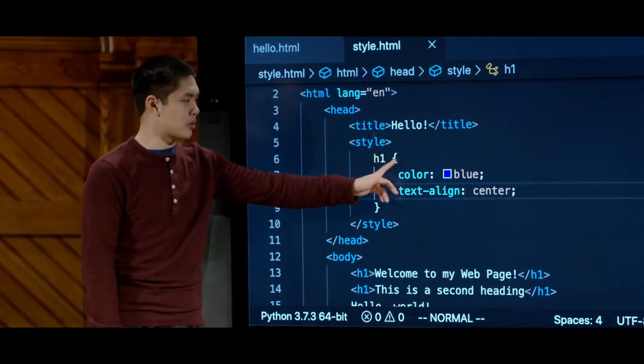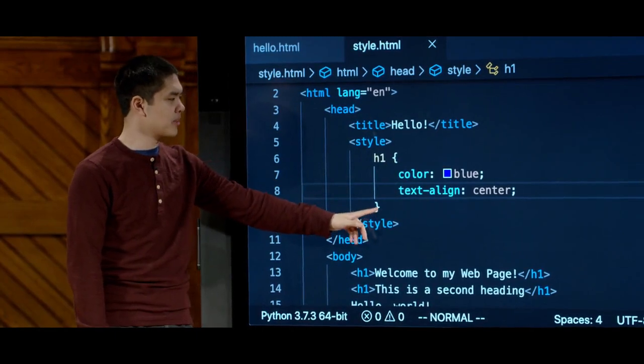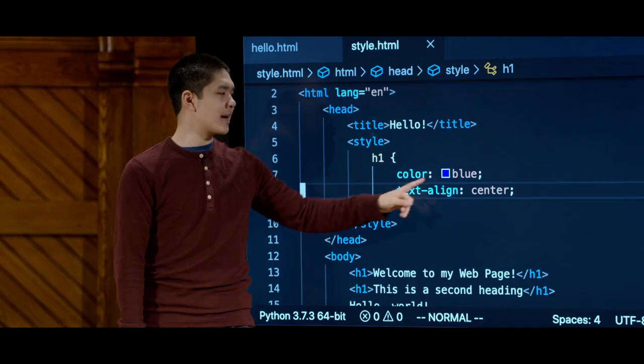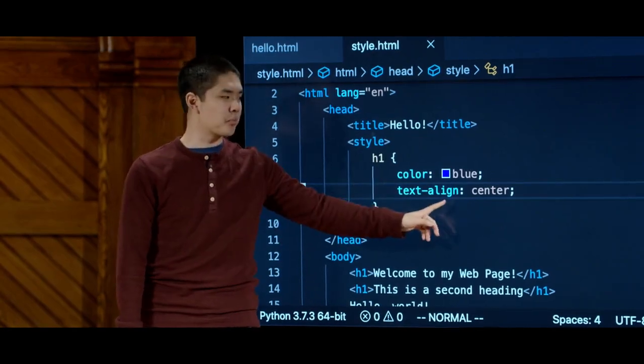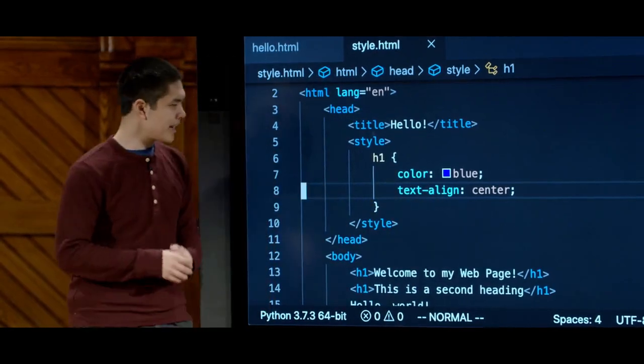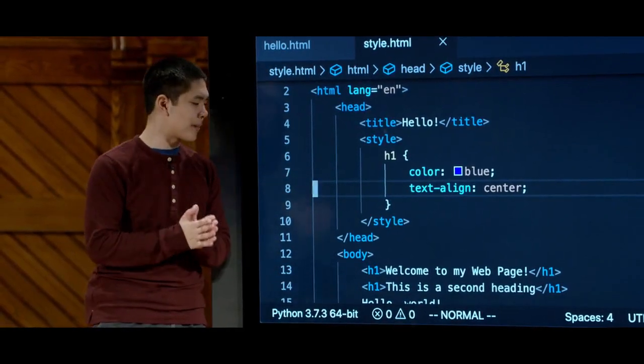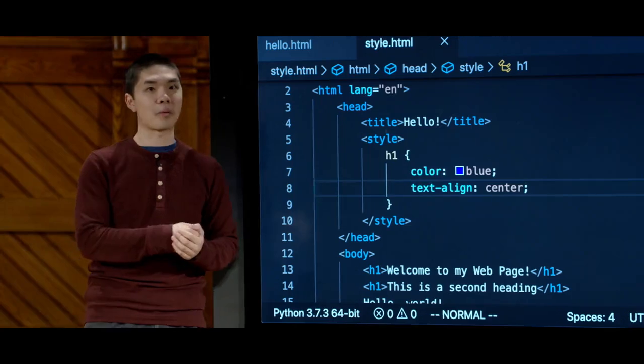The styling is in between the opening and closing curly braces here. And I've said that every h1 should have a color of blue, and every h1 should have a text align property of center. And that is then going to apply to all of the h1 elements that my web page happens to find inside the body of my web page.